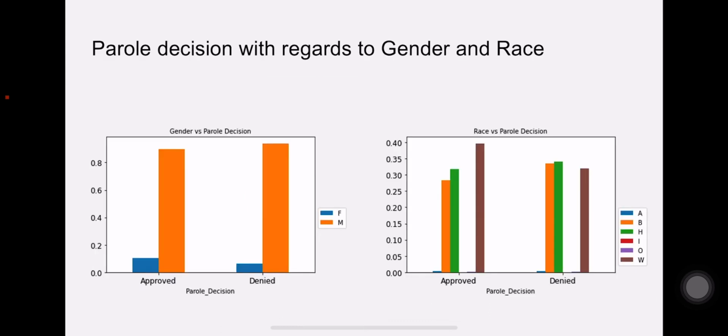Parole decision with regards to gender and race. As you can see in this one, the graph shows that the male gender got more approvals and denials, while the females are a bit lower because of the inmate population. It's also the same with race. When we take into consideration, there are three particular races that stand atop, and the rest are kind of low in our data.